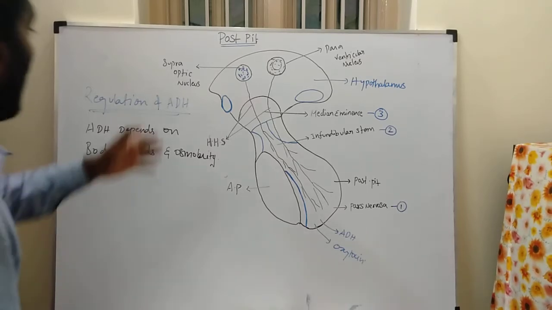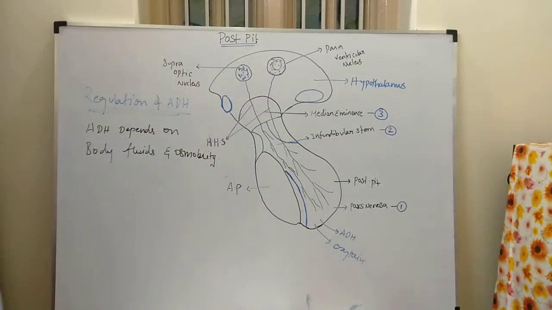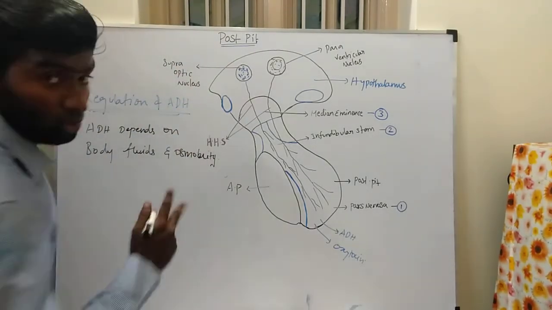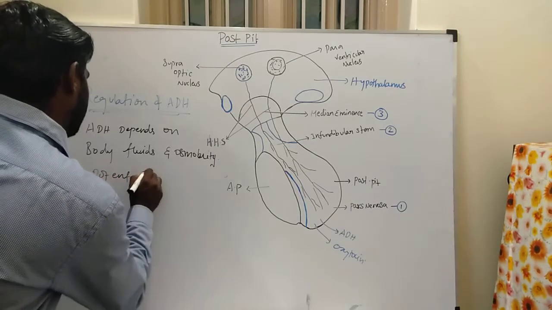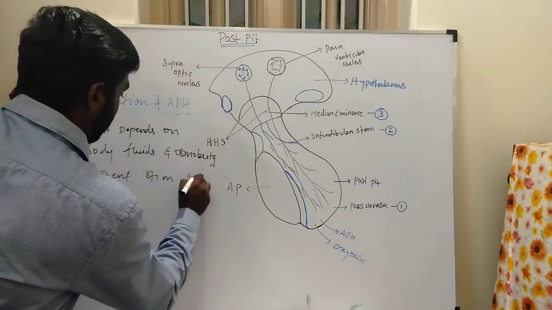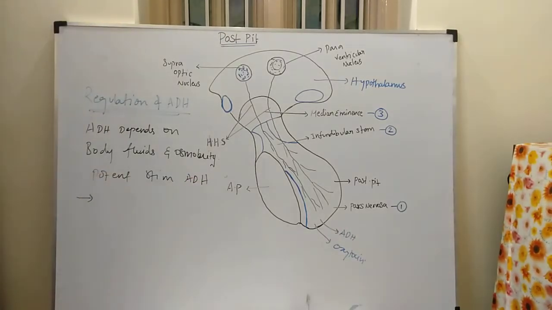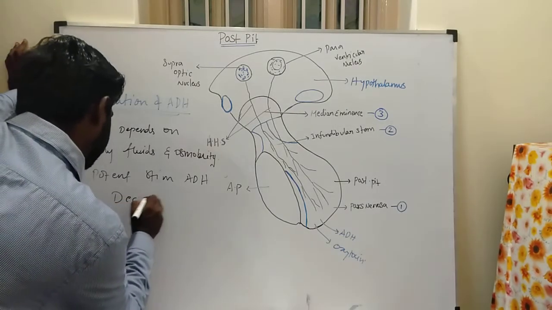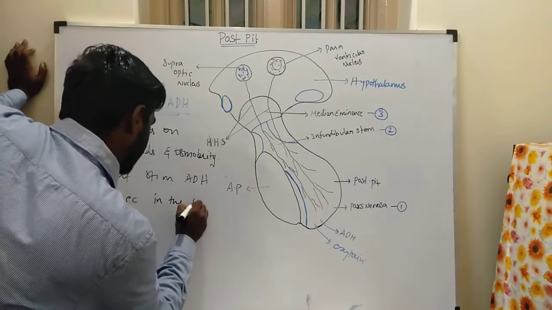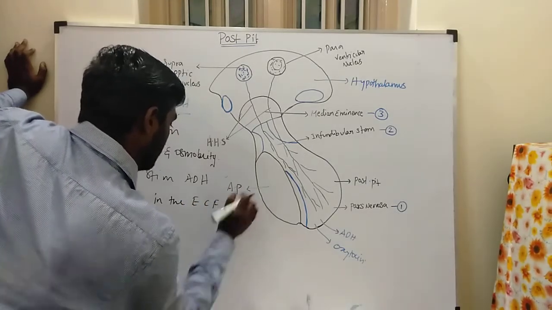So under what conditions will ADH be stimulated? There are two conditions which potentially stimulate the ADH hormone. The first condition is a decrease in the extracellular fluid volume.